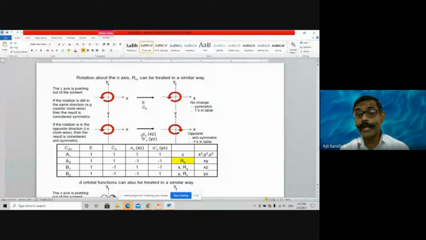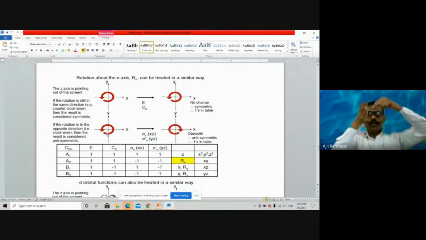But for xz and yz, you will find it is anti-symmetric. How? You have to consider one z-axis which is rotating, and you are going to cut it. See, I consider the z-axis towards you, y-axis up, and x-axis left-right. Through the yz plane, if I cut that, then what will happen to the rotatory motion? It will strike a mirror and will reflect.